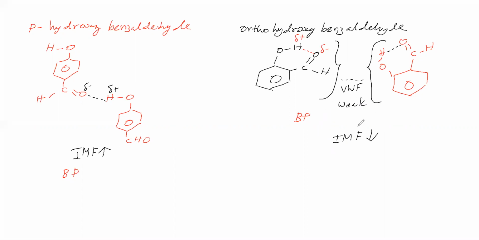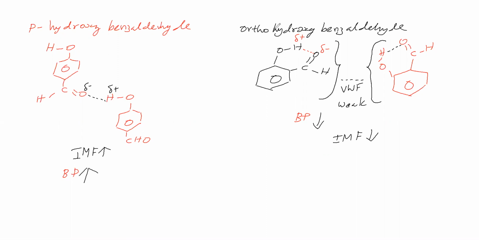Here more energy is required to break the strong intermolecular force, and less energy is required to break the weak one. Therefore, here boiling point is high, here boiling point is low. Intramolecular hydrogen bonding means boiling point is low. Intermolecular hydrogen bonding means boiling point is high.